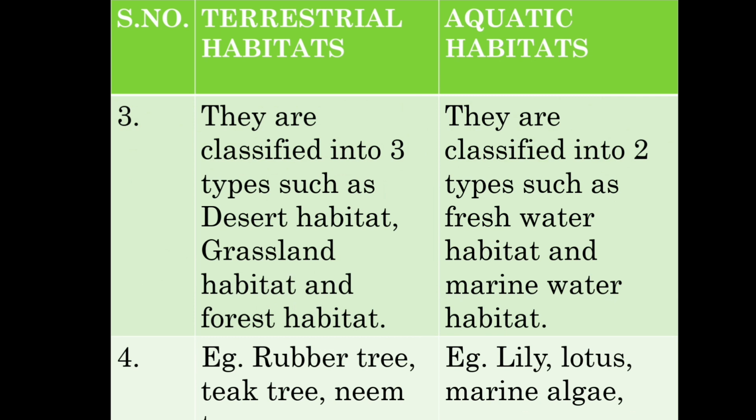The first one is freshwater habitat and the second one is marine water habitat. Examples for terrestrial and aquatic habitats are given as the fourth point. Examples for terrestrial habitats: rubber tree, teak tree and neem. Examples for aquatic habitats: lily, lotus and marine algae.